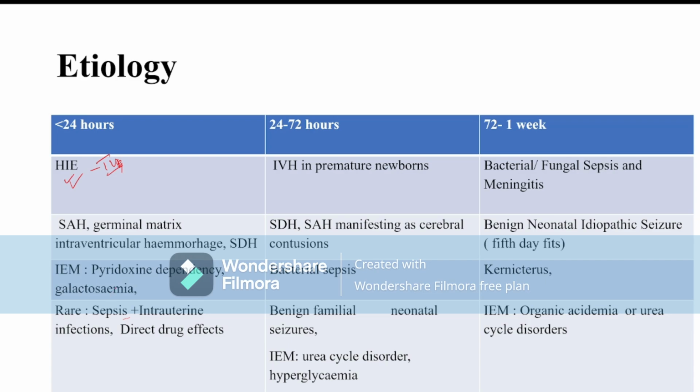At age between 24 hours and 3 days, the most common cause is intraventricular hemorrhage in a premature baby. After that, subarachnoid hemorrhage, subdural hemorrhage, or meningitis. More than 72 hours to 1 week, the most common cause is infection, that is meningitis. After that, there is benign neonatal idiopathic seizure, that is fifth day fits. It is an MCQ. Fifth day fits after 72 hours. The most common benign cause of neonatal convulsion is benign neonatal idiopathic seizure, that means fifth day fits.